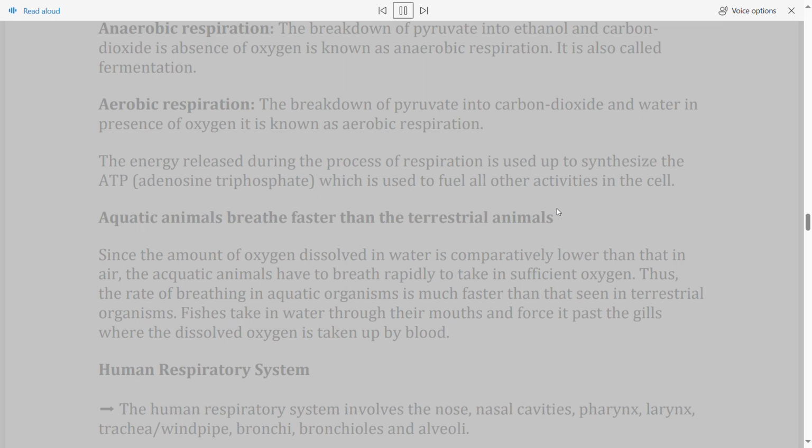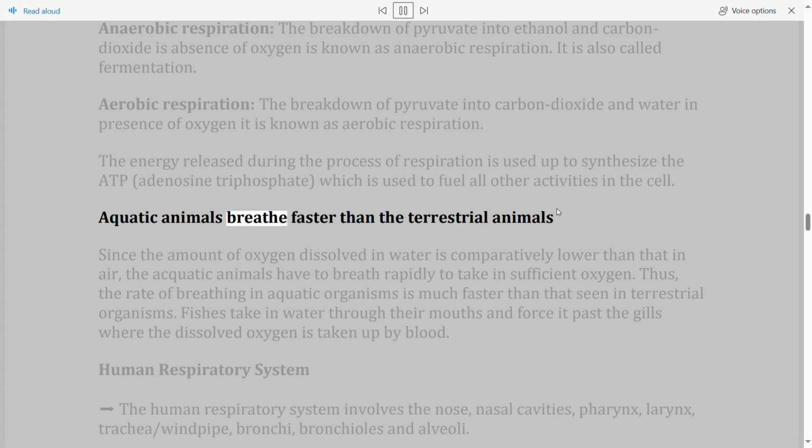Anaerobic respiration. The breakdown of pyruvate into ethanol and carbon dioxide in absence of oxygen is known as anaerobic respiration. It is also called fermentation. Aerobic respiration. The breakdown of pyruvate into carbon dioxide and water in presence of oxygen is known as aerobic respiration. The energy released during respiration is used to synthesize ATP, adenosine triphosphate, which is used to fuel all other activities in the cell.